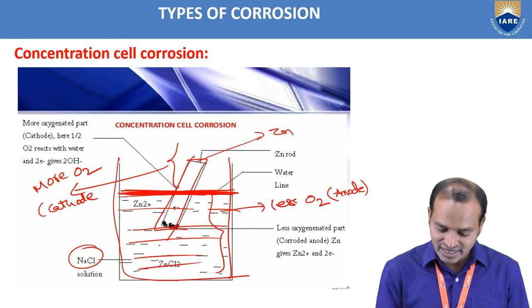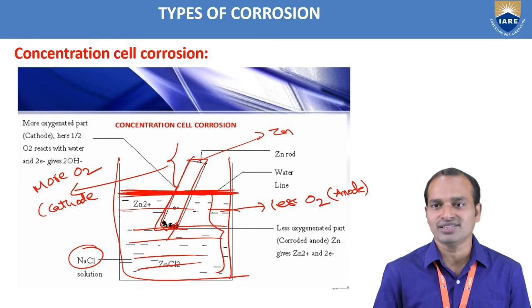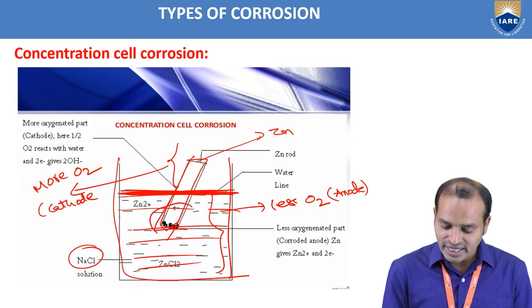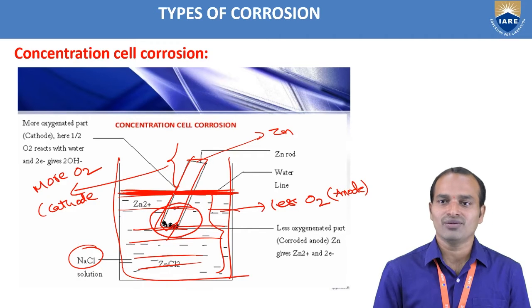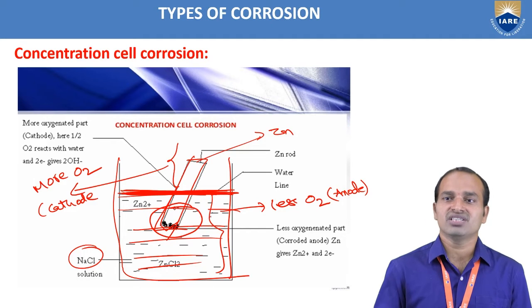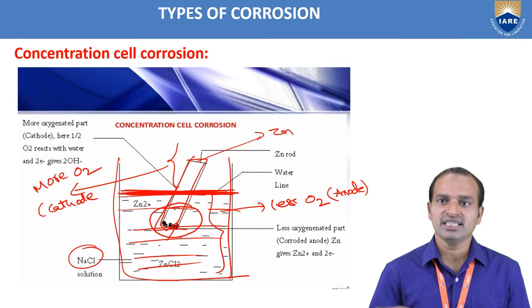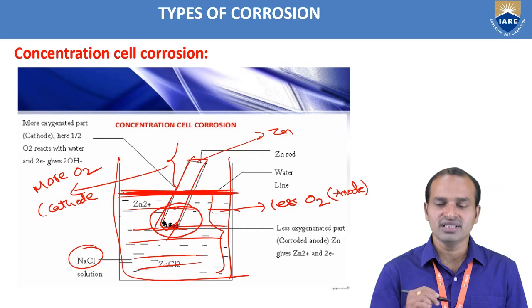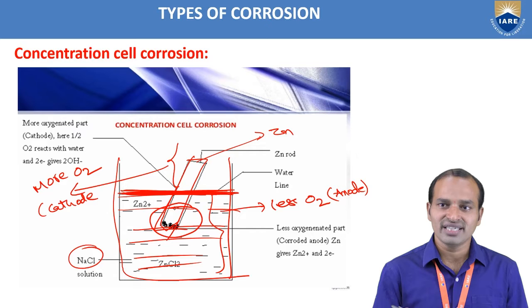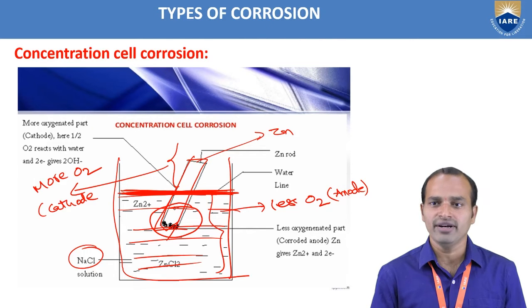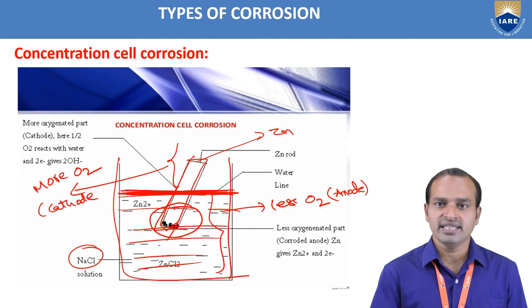When the electrode is immersed in the electrolyte solution, this immersed part undergoes corrosion. Why? Because that part undergoes oxidation, losing of electrons takes place, and more corrosion takes place at the less oxygen area immersed in the electrolyte solution. In this case, the metal rod is partially immersed. Half the part is exposed to air and half is the poorly oxygenated area immersed in the electrolyte solution. The less oxygen area acts as an anode, and the more oxygen area acts as a cathode.